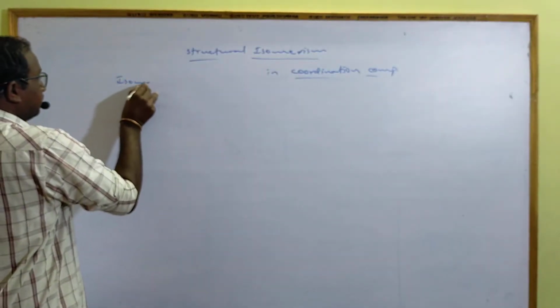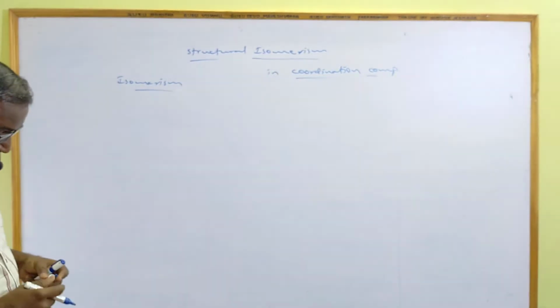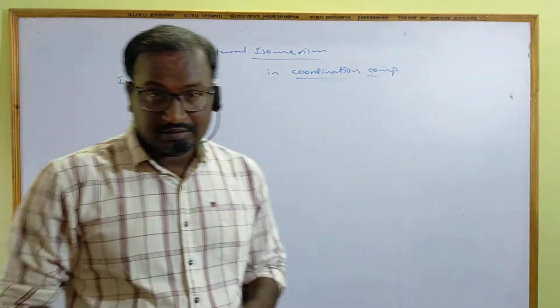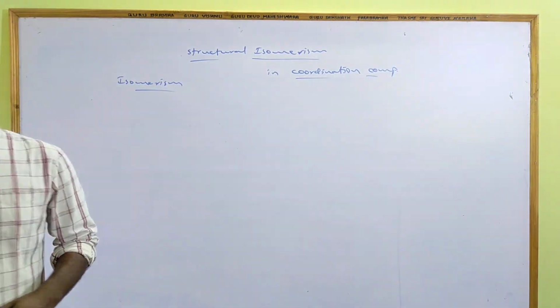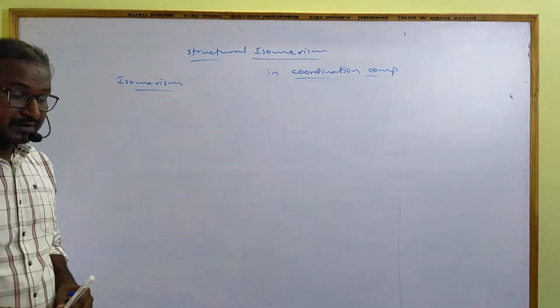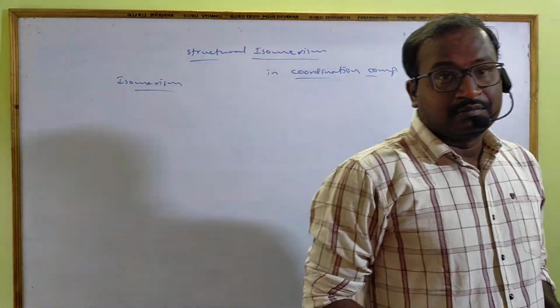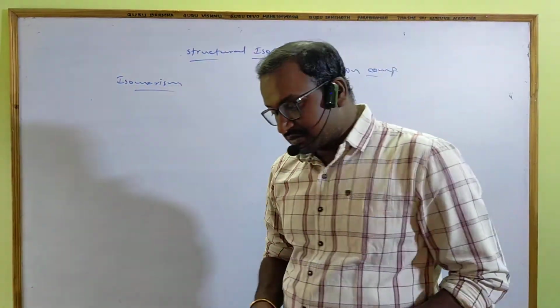First, you should know the meaning of isomerism. Isomerism means two or more compounds contain the same molecular formula, sometimes the same structure, not always, but different properties, and they are called isomers. That phenomenon is known as isomerism.